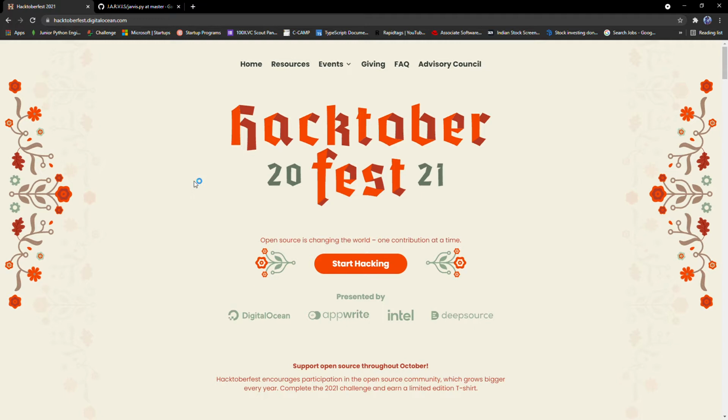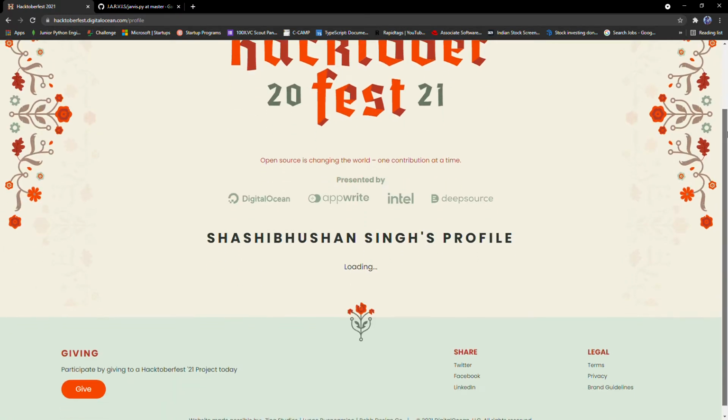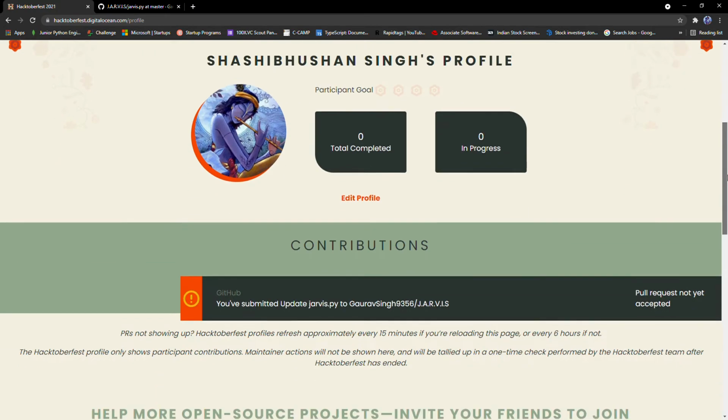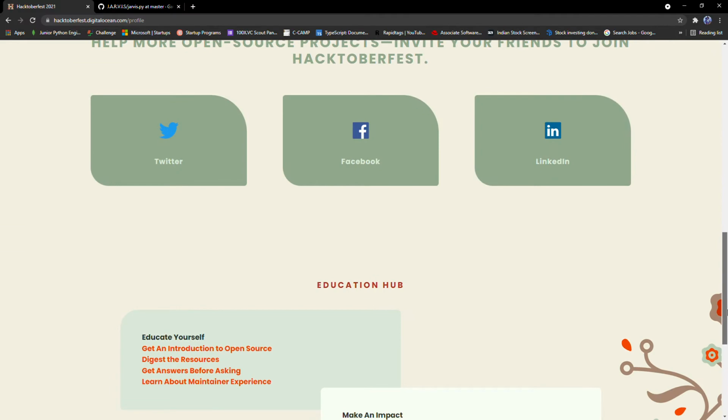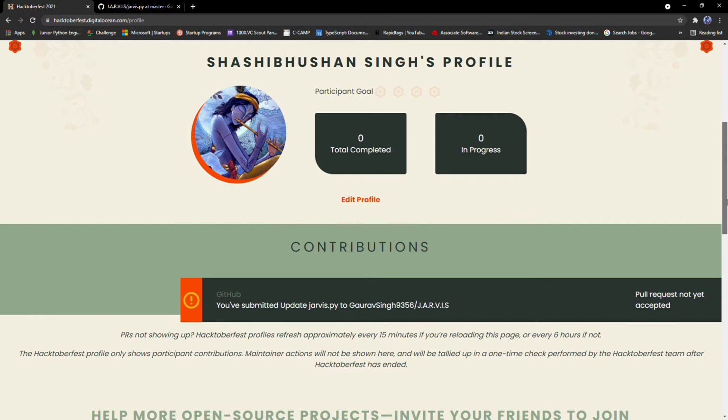So let's start. Before moving ahead, first you will search Hacktoberfest 2021 on Google, and after entering you will get a portal like this. Here you can register yourself as a start hacking, and after hacking you can see my dashboard where you can see how many pull requests you have created. I haven't created any successful pull requests yet, but you can create it. And when you create 4 successful pull requests, you will get swags, t-shirts, and this time DigitalOcean bottles, and yeah, that's the things.